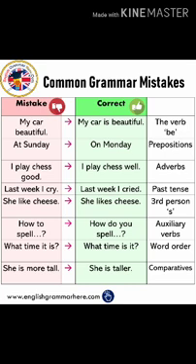Next is "last week I cry." We are talking about past tense, that is last week. So there we have to use the past form of the verb, that is "cried." The past form of cry is cried. That's why we have to use past tense. So these are the reasons in these sentences why the sentences written on the left are incorrect.